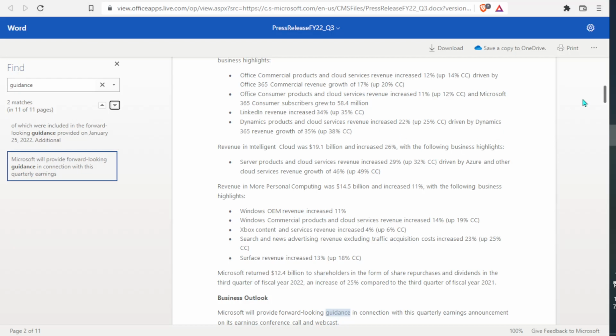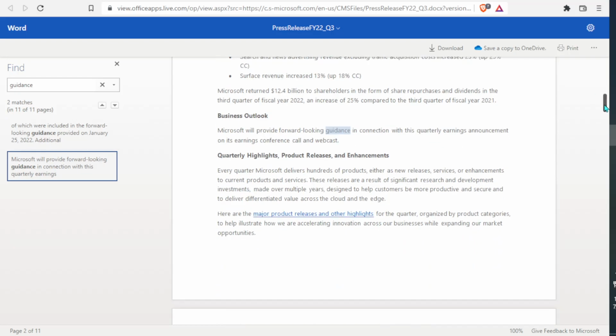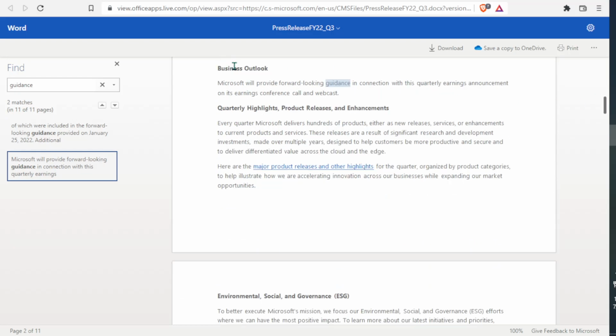Now they give us this nice little section right here. They titled it Business Outlook. So here it says Microsoft will provide forward-looking guidance in connection with this quarterly earnings announcement on its earnings conference call and webcast. So we are out of luck.